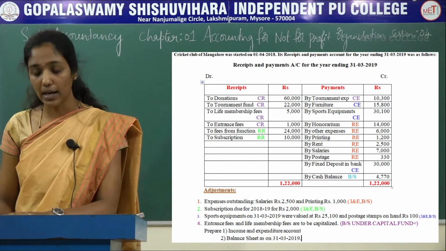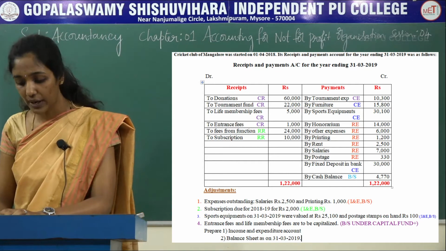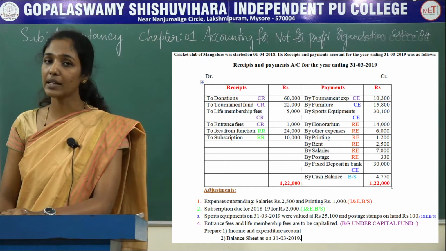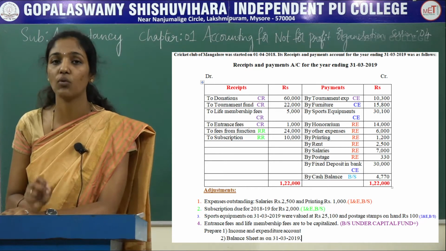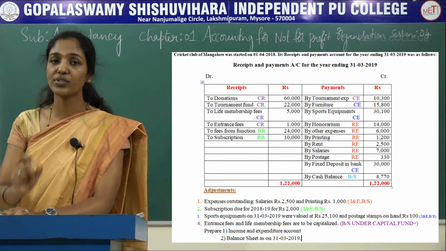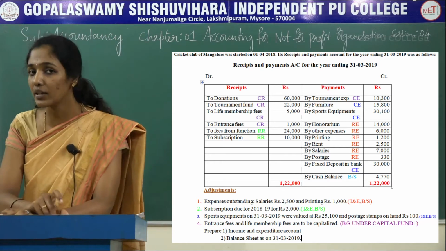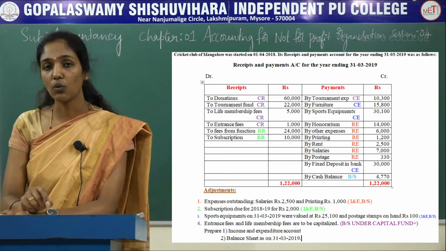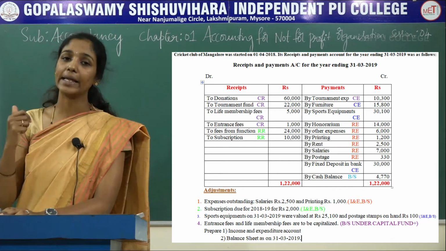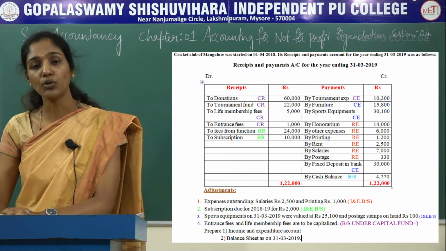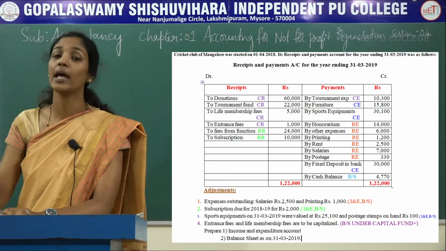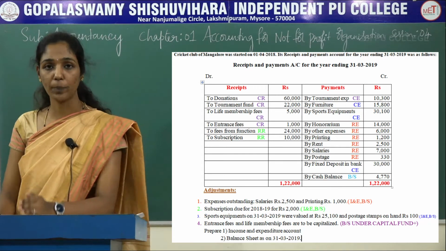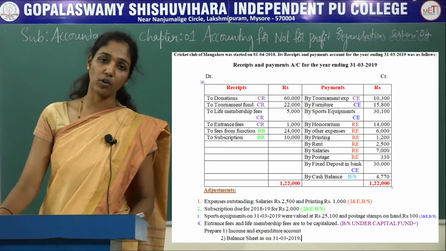And the next, coming to the adjustments, expenses outstanding: salaries rupees 2,500, printing rupees 1,000. So these are the outstanding expenses of the current year. Whenever outstanding expenses of the current year are given in the adjustment, then they should be added to the respective items. So here outstanding salary should be added in the income and expenditure account, and outstanding printing is also added to the respective item in the income and expenditure account. Again, it should be recorded on the liability side of the balance sheet.